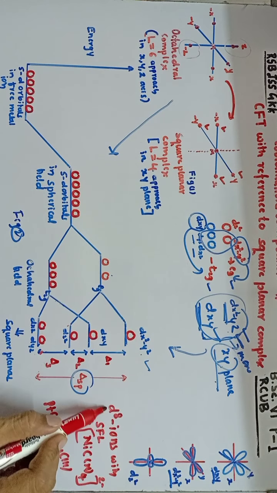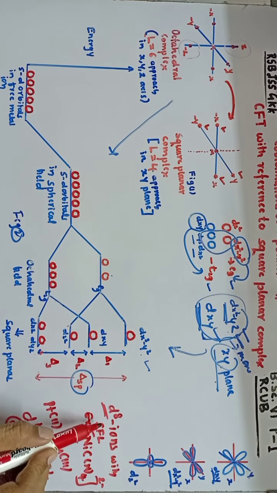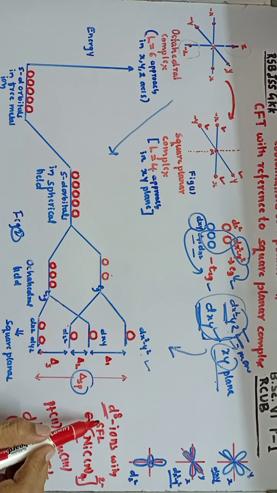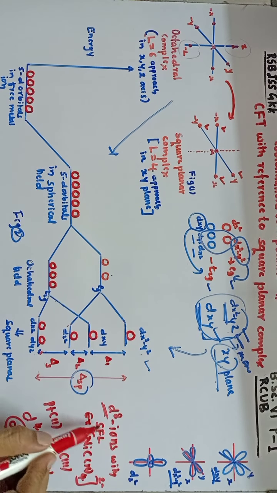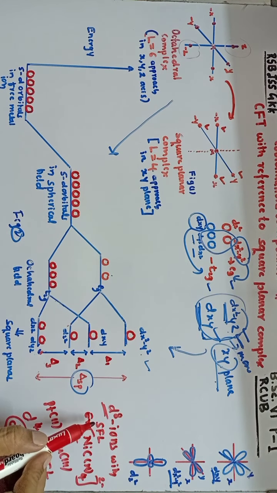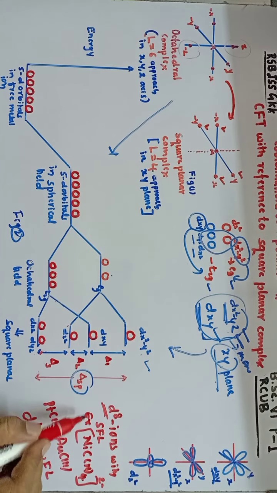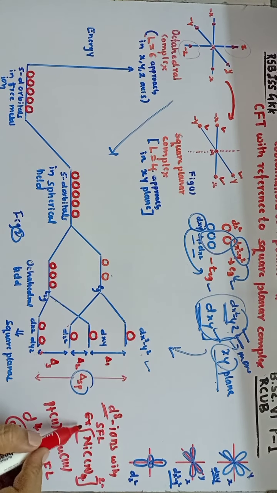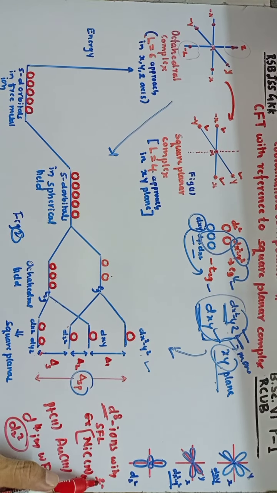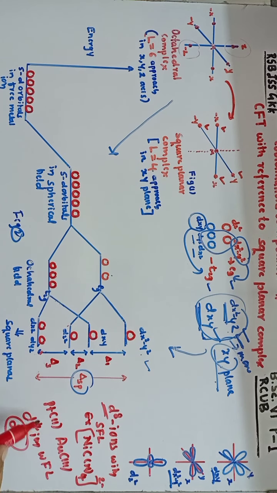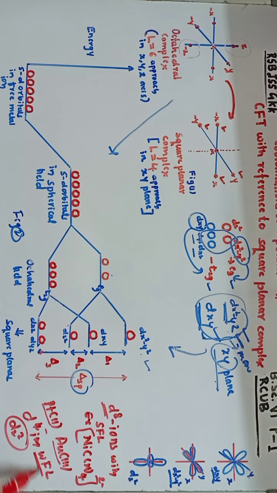For that question, the d8 ions, the metal ions with 8 d electrons with strong field ligands, generally will result in the formation of square planar complex. The best example is tetracyanonickelate 2 ion. Similarly, all the complexes of platinum 2 and auric 3, that means gold 3 complexes, are square planar. Further, the square planar complex can be obtained with the d4 ion with weak field ligand.